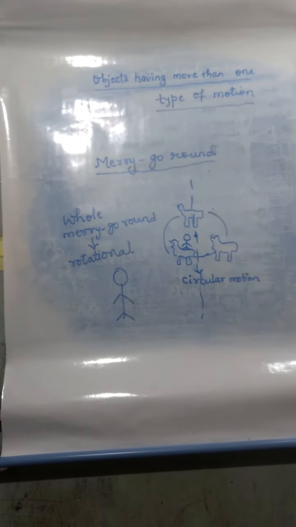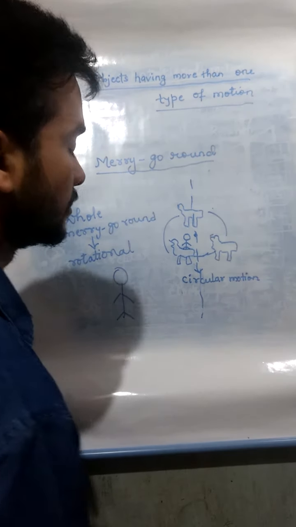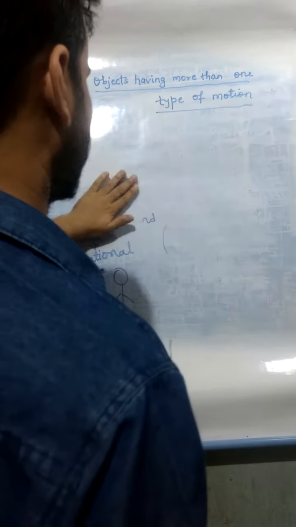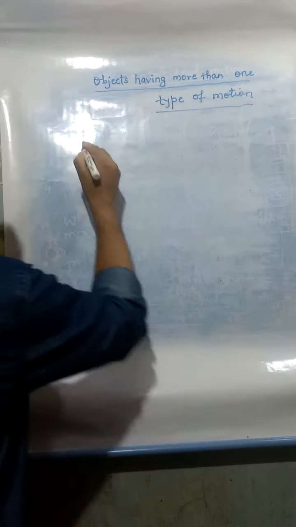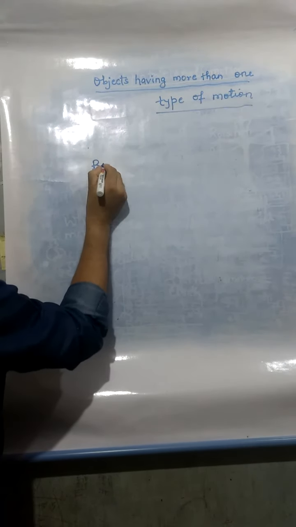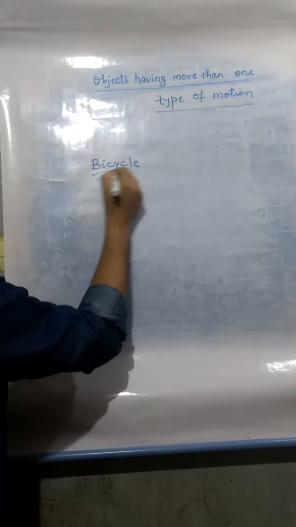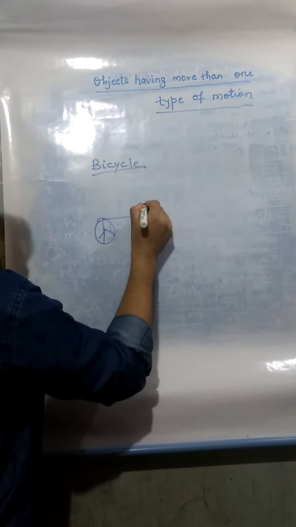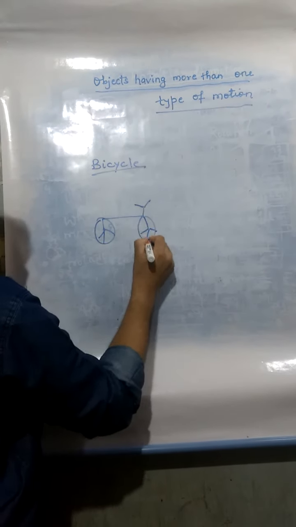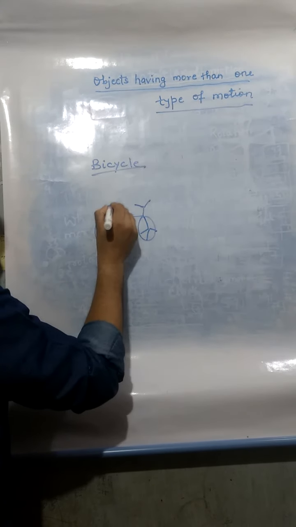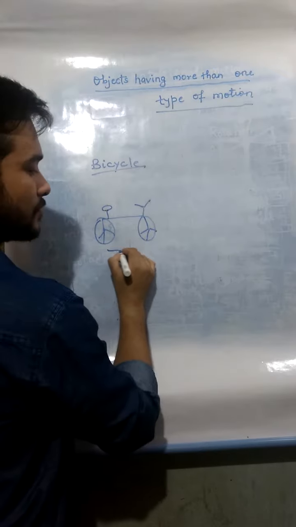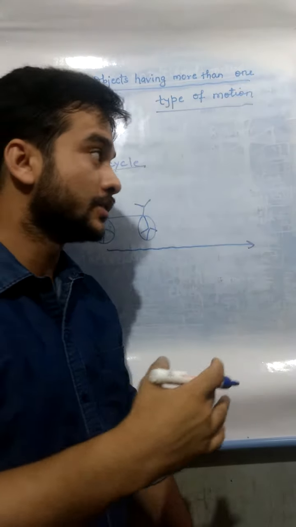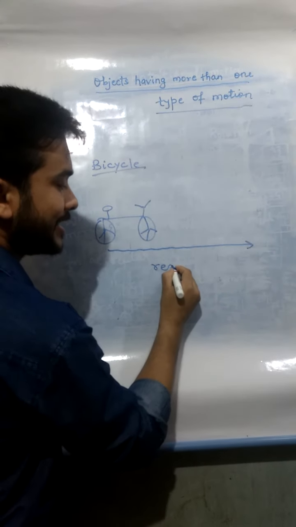Now let's take another example. You have seen a bicycle. Suppose there is a bicycle. I am drawing a bicycle. The bicycle is moving on a straight road. When the bicycle moves on a straight road, we know that it will exhibit rectilinear motion.